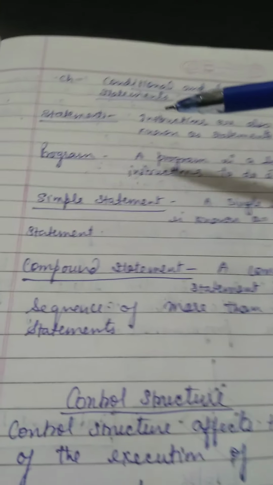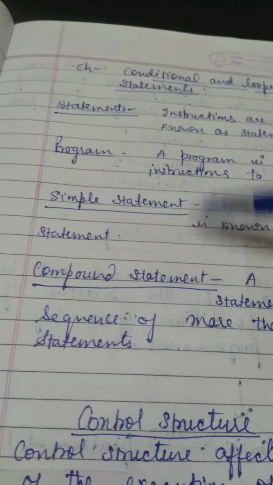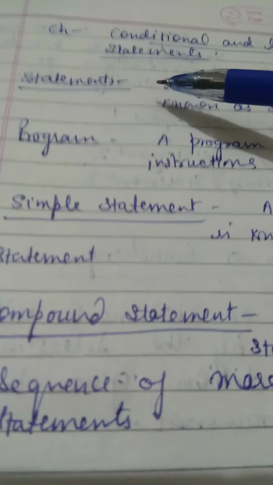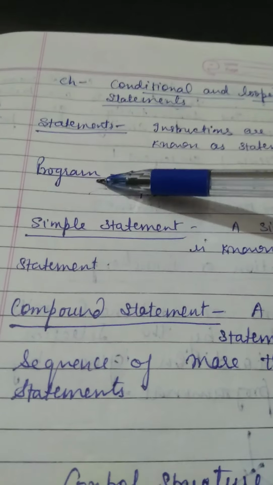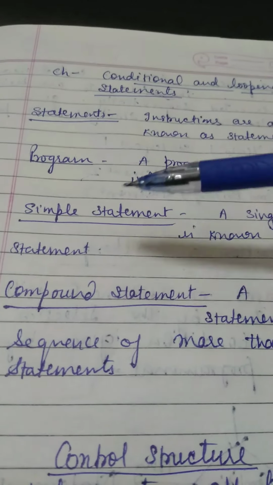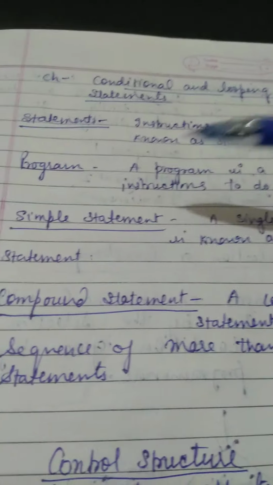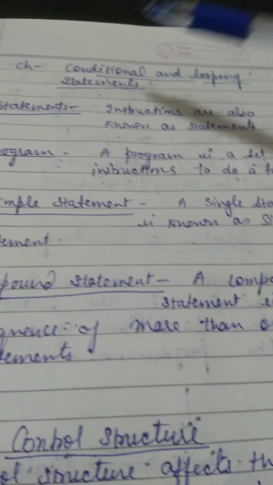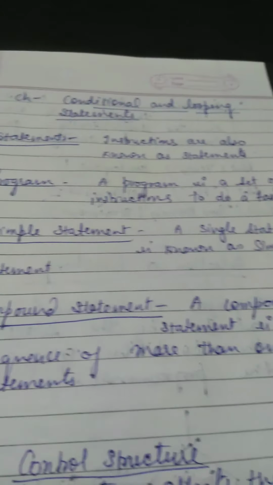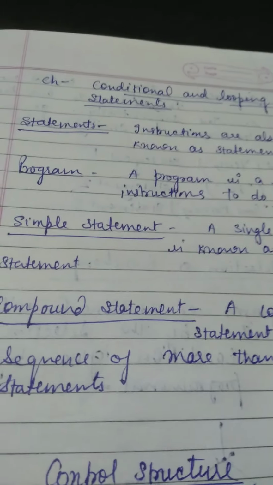I hope you are not getting any doubt over here. The things I have discussed are the statement, then program, then simple statement, compound. Simple means single line statement, compound means more than one line statement, program means a set of instructions for doing any task, and statement and instructions both are the same.